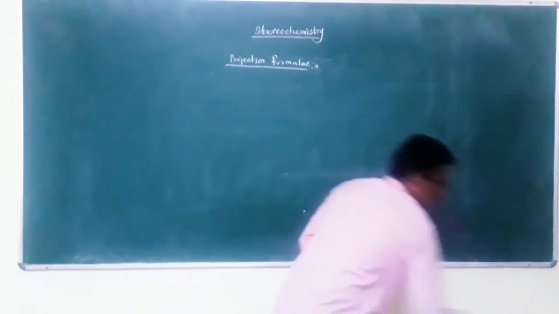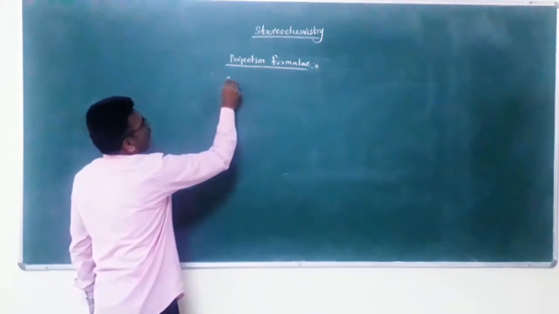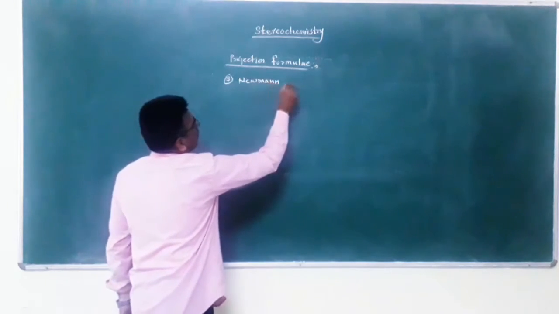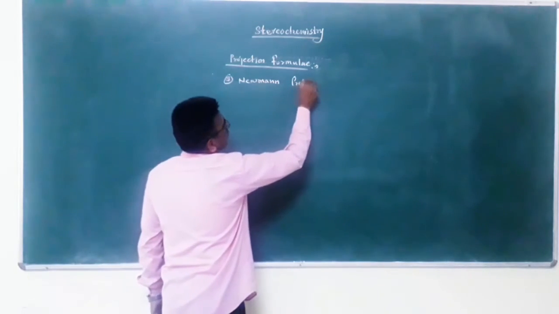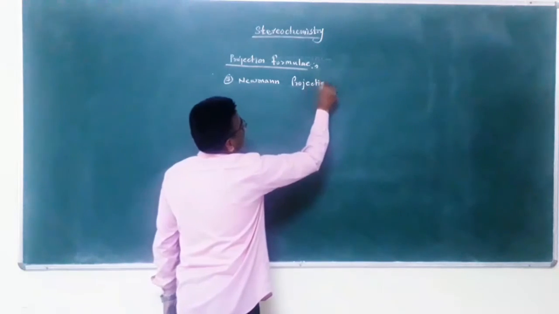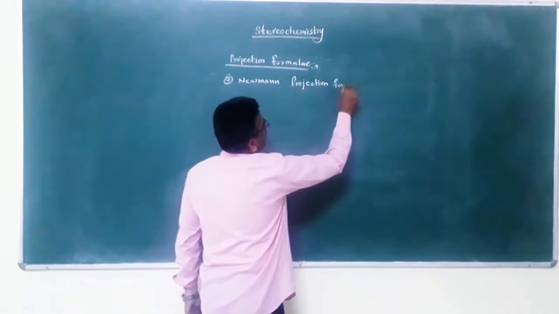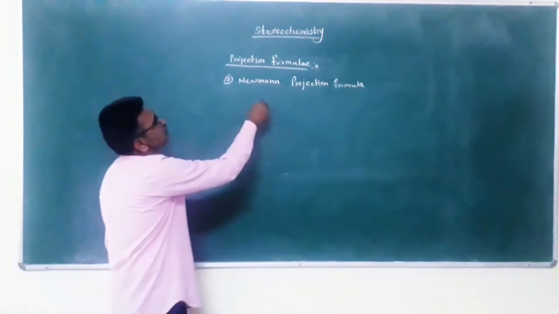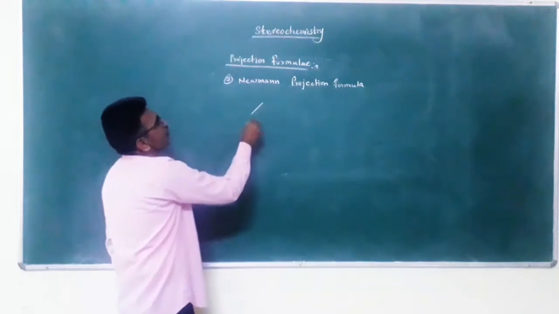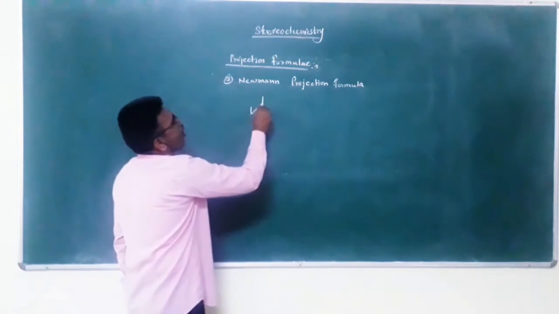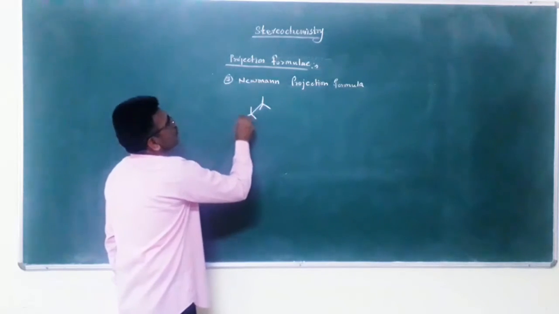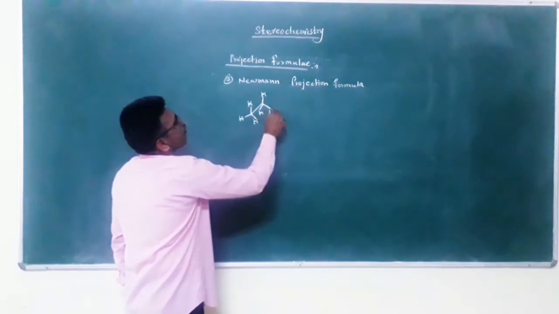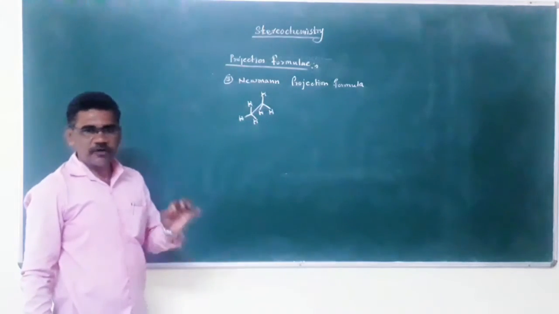Newman projection formula. Third, Newman projection formula. Now see here, this is the Sawhorse formula of ethane.